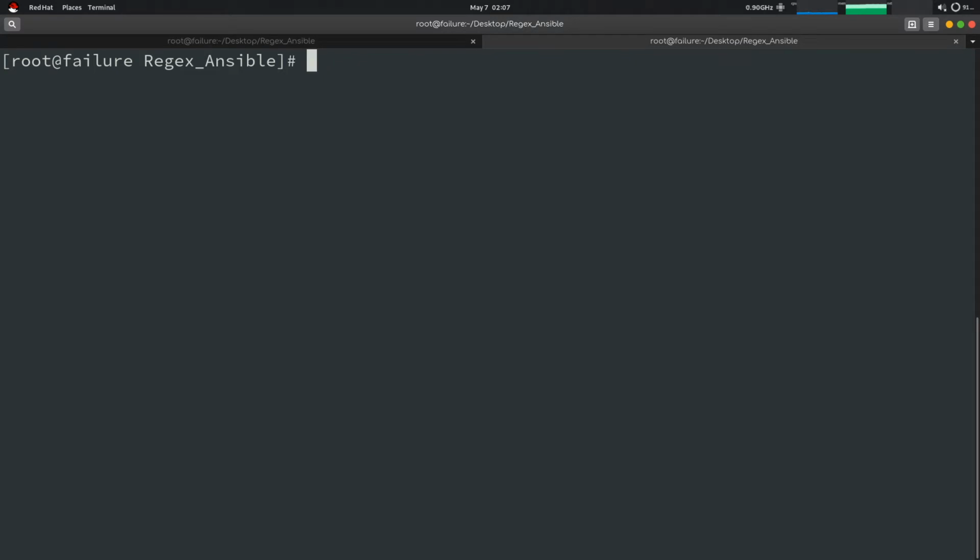There is also one more way to install Ansible, that is using pip or pip3. We'll use pip3 because pip3 corresponds to Python 3. So pip3 install ansible. This will also install the same thing which is installed by the package manager. These are the two ways we can install, and this pip3 is the same in both the Debian and RPM versions. I have Ansible installed in this version.